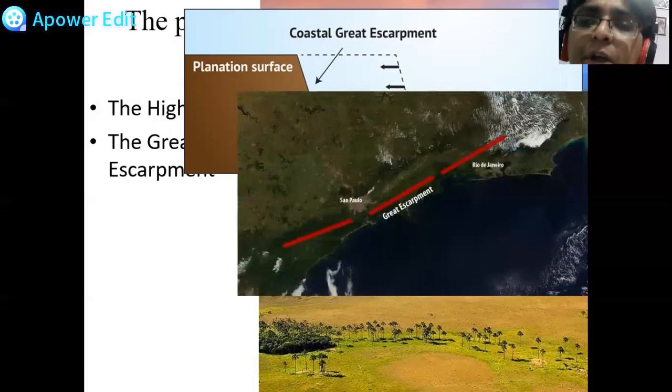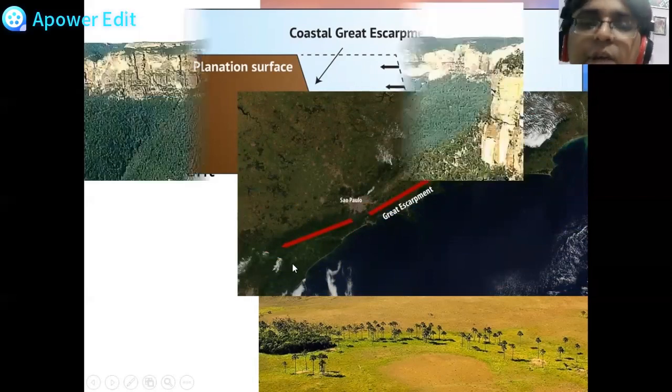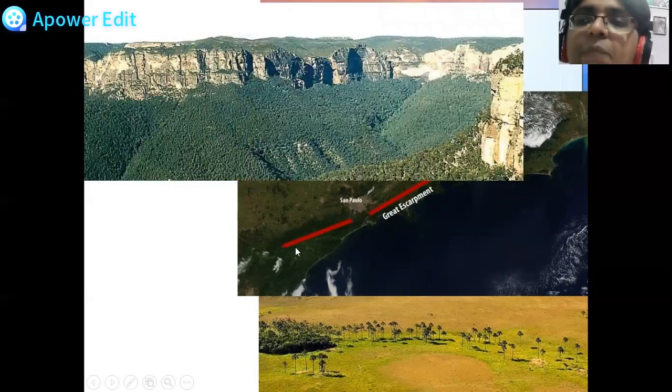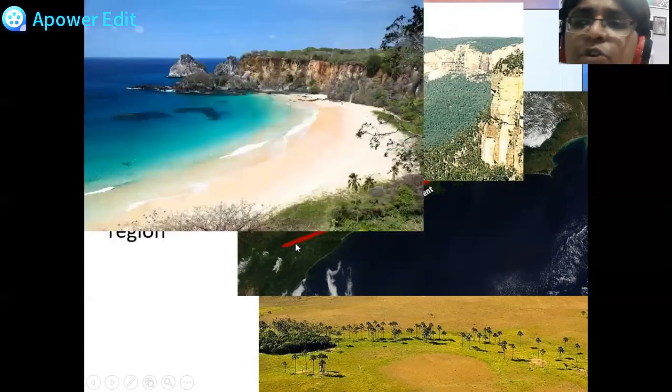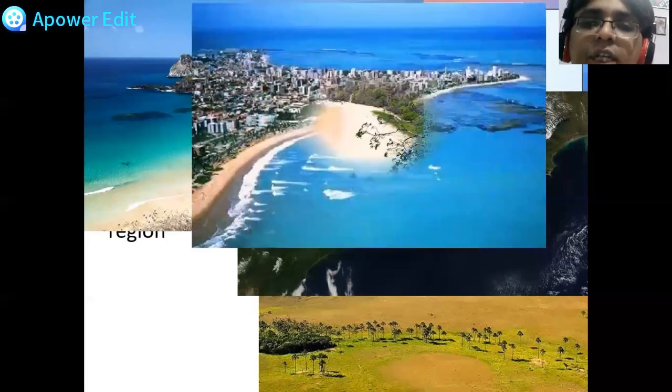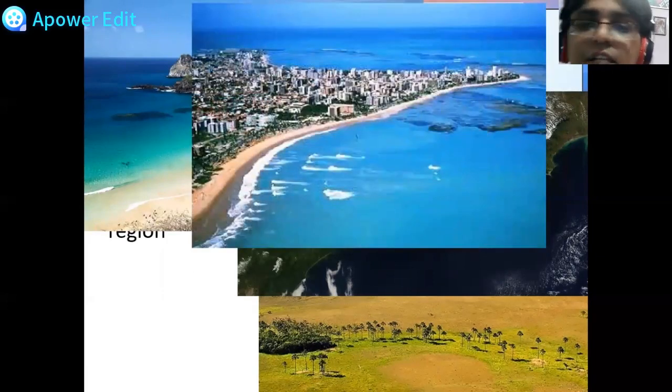So in the eastern part of Brazil, beside the coastal plain, you will see the escarpment. Here you can see Sao Paulo, Rio de Janeiro, and here is Porto Alegre. This is how the escarpment looks. Then the coastal region of Brazil, a very beautiful coast Brazil has. It has coastal parts in the north and coastal parts in the east. This is the coastal city of Brazil.